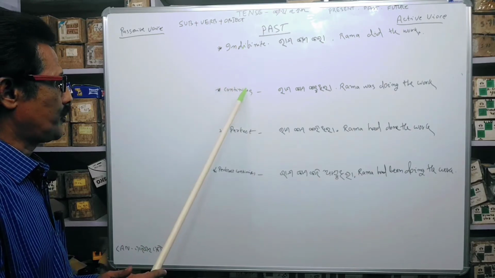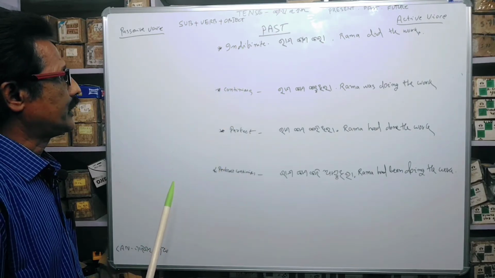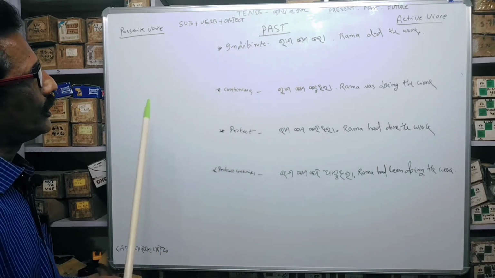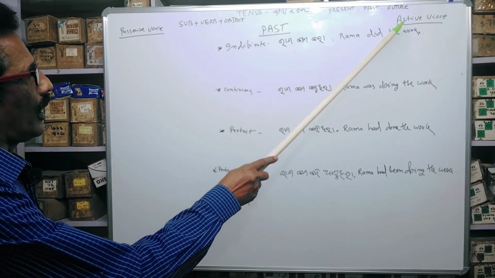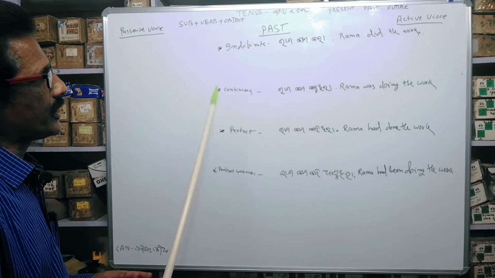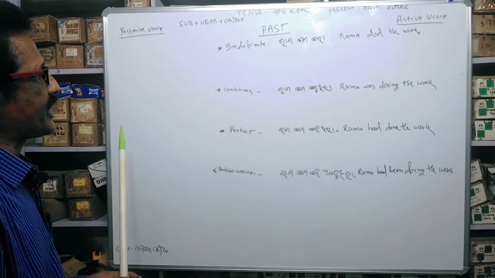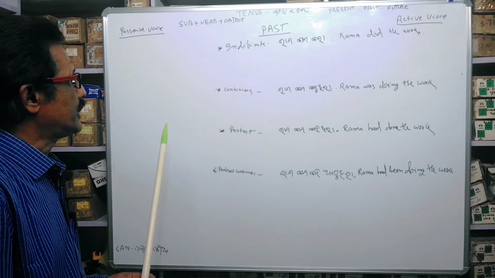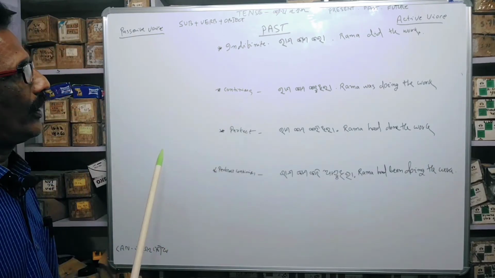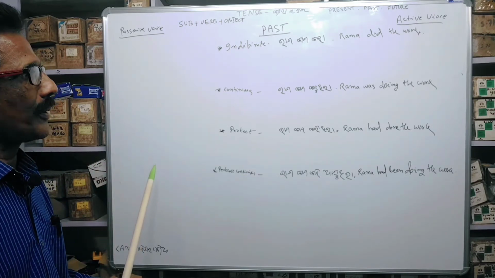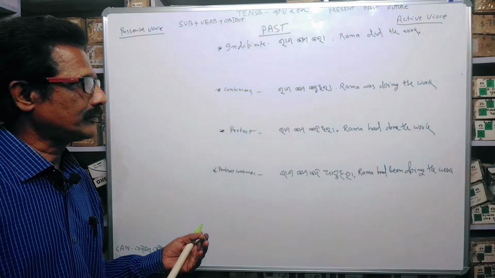These four features are there, and next class we will discuss the voice, active voice to passive voice we can change, and later we will learn about types of sentences.